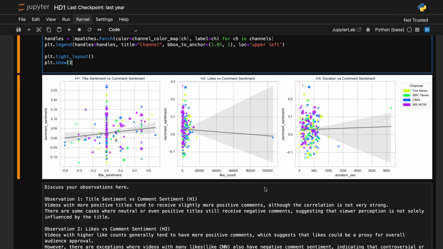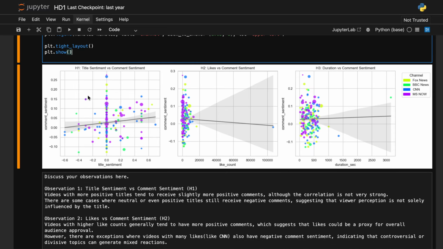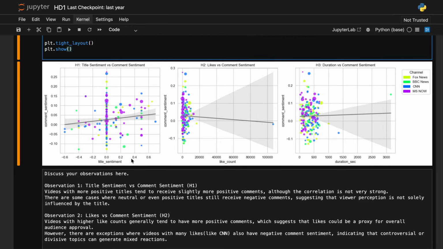Now let me explain each graph. The first one was title sentiment versus comment sentiment. The aim of this was to see if positive video titles received positive comments. I plotted the title sentiment on the x-axis and comment sentiment on the y-axis. Now let's see the observation part. There is a slight positive correlation, but it is not very strong. As you can see, the plot is very scattered. Some neutral positive titles also received negative comments, you can see here in this area, indicating that context also influences audience reaction.